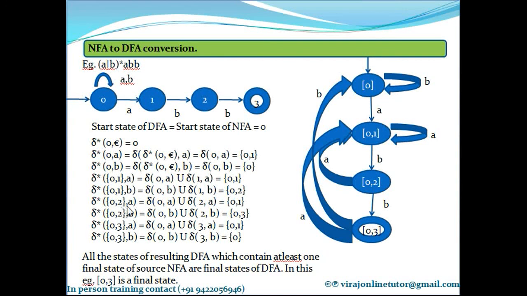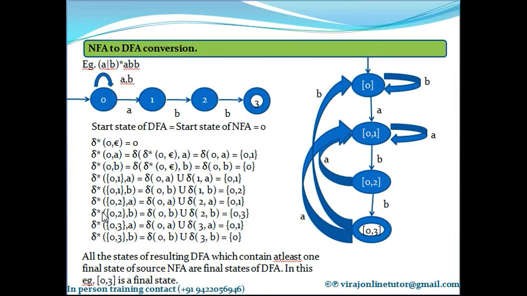Delta asterisk of 0 comma 2 on A is equal to delta of 0 on A union delta of 2 on A. What is delta of 0 on A? 0 comma 1. So write it first. And what is delta of 2 on A? Delta of 2 on A is not defined. So 0 comma 1 is the answer for this.